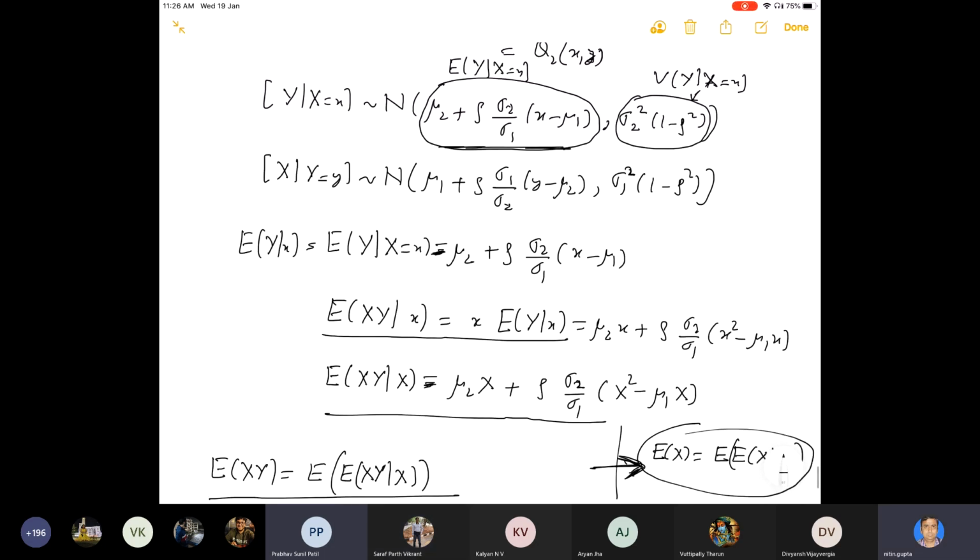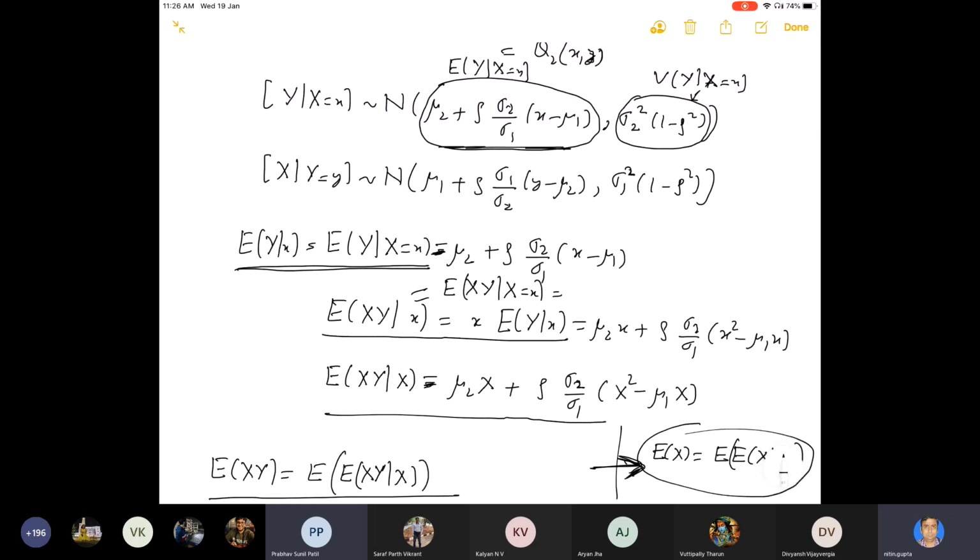Yeah, this is nothing but, because you know that the meaning is this. The expected value of X given small x means the expected value of X given X is equal to small x. So this is nothing but the expected value of XY given X is equal to small x.